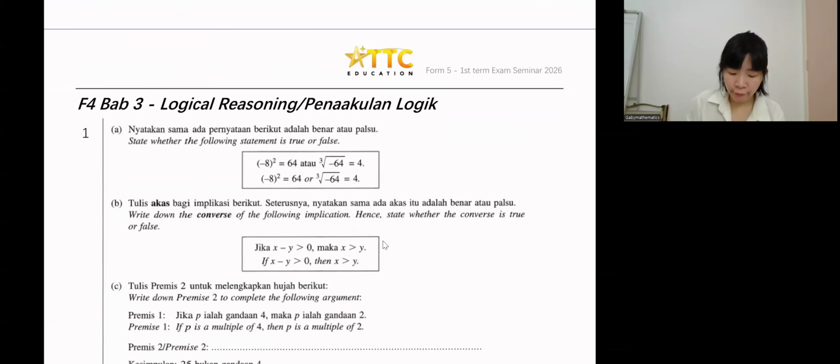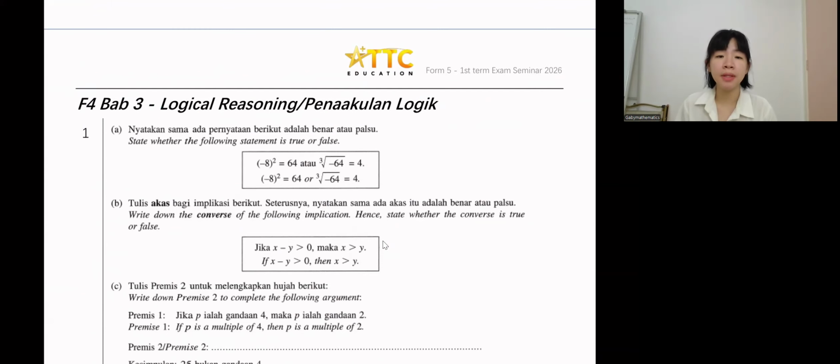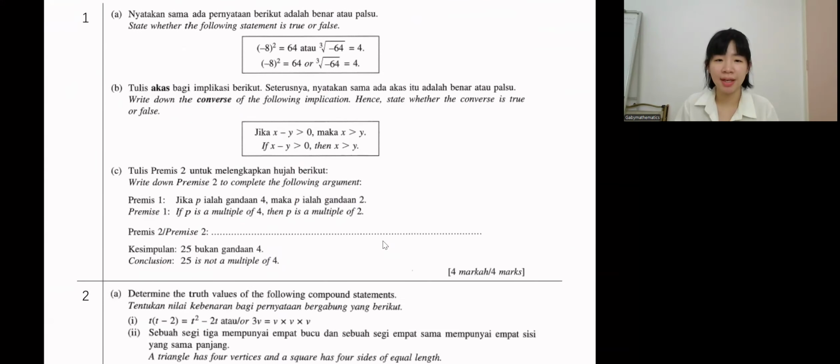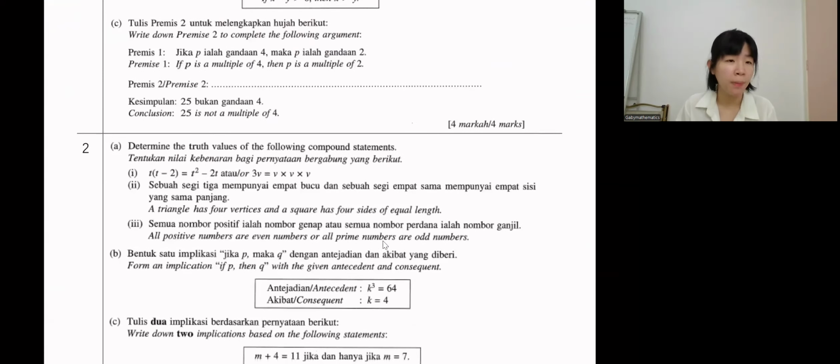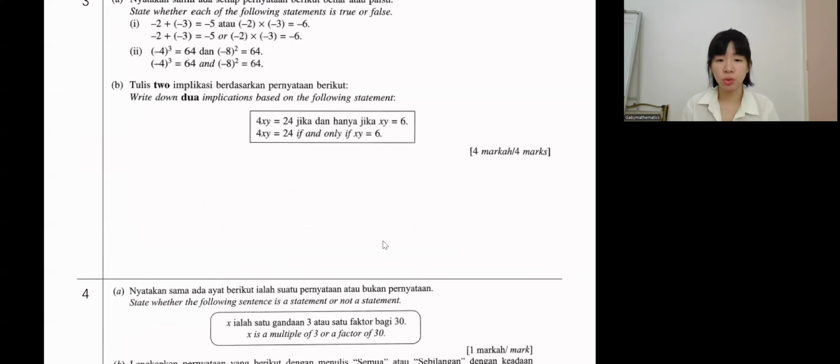Okay, next, Form 4 chapter 3, logical reasoning. So this chapter: true, false, statement, not statement. Like it or not, this chapter is also popular. By the way, the topics that I put in this book today, 90% will come up, they are popular ones. Make sure you know how to do all this.